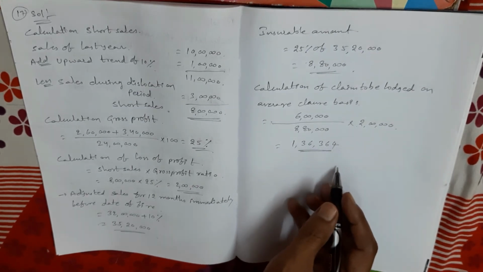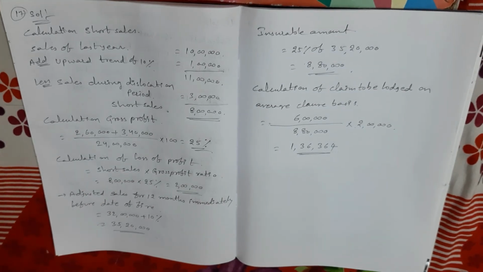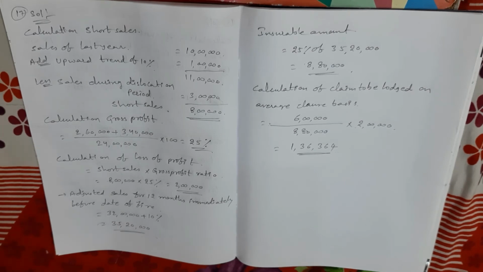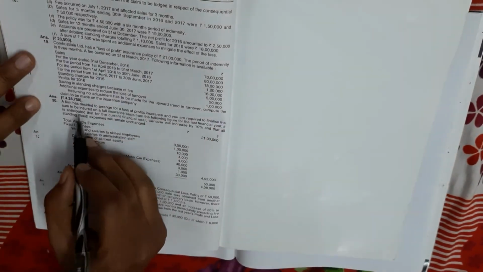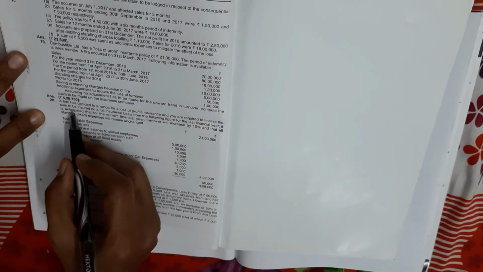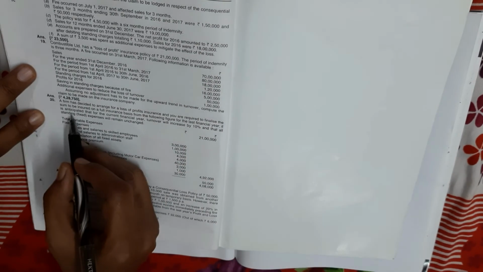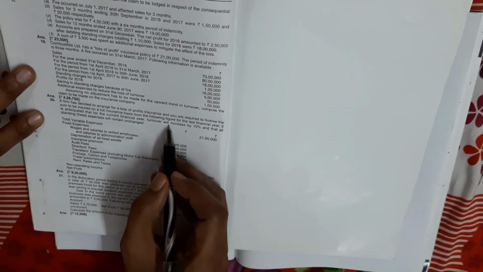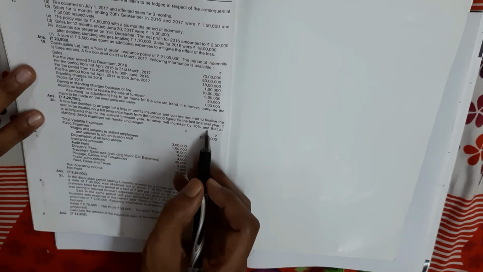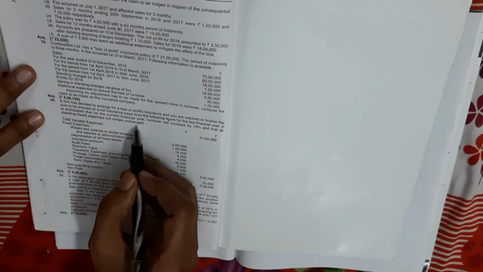Okay, next, see one more problem. It's problem number 20. This is a very simple problem. See the question. A firm has decided to arrange for a loss of profits insurance, and you are required to finalize the sum to be insured on a full insurance basis from the following figures for the last financial year. It is anticipated that for the current financial year, turnover will increase by 10 percentage, and that all standing expenses will remain unchanged. Standing expenses are the same only.